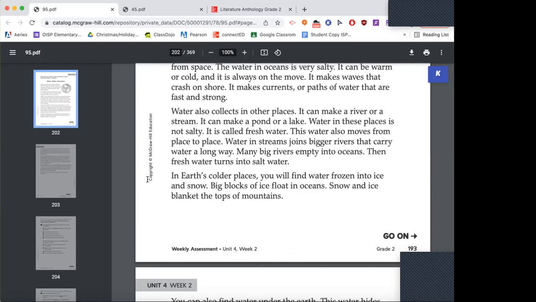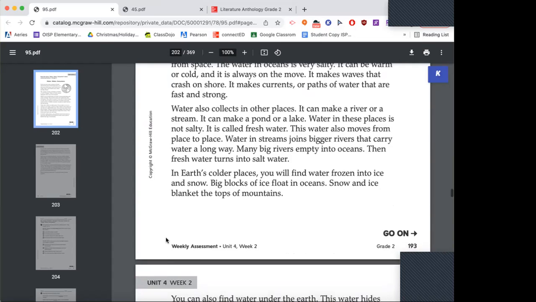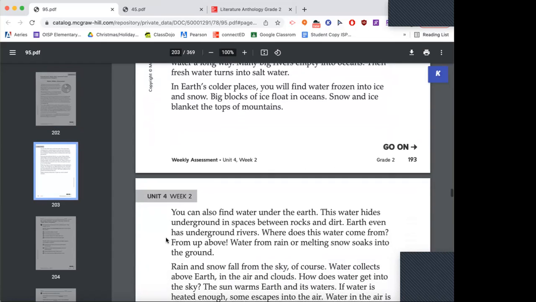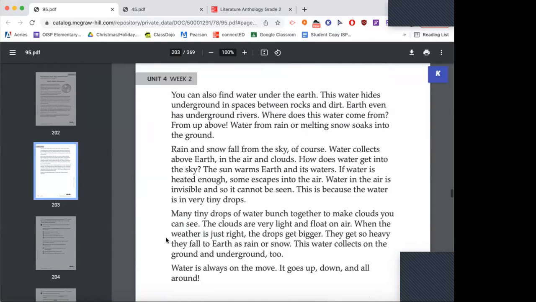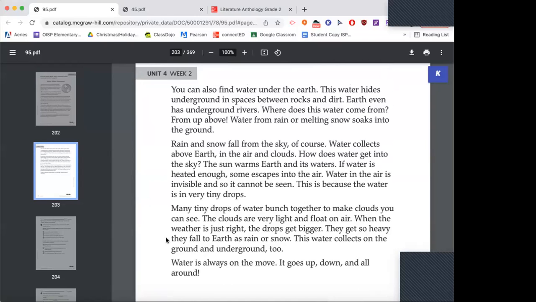In Earth's colder places, you will find water frozen into ice and snow. Big blocks of ice float in oceans. Snow and ice blanket the tops of mountains. You can also find water under the earth. This water hides underground in spaces between rocks and dirt. Earth even has underground rivers. Where does this water come from? From up above. Water from rain or melting snow soaks into the ground.